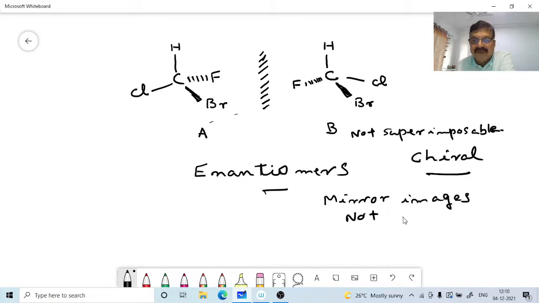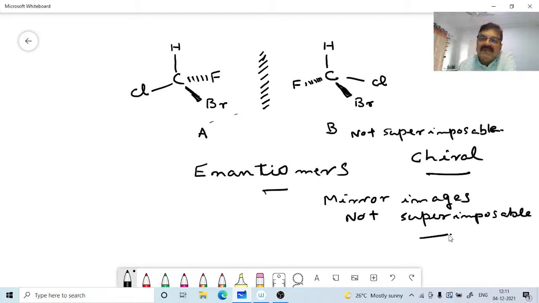Okay, so molecules that are non-superimposable on their mirror images, they are called enantiomers. Therefore, what are these enantiomers? Enantiomers are mirror images that are not superimposable.